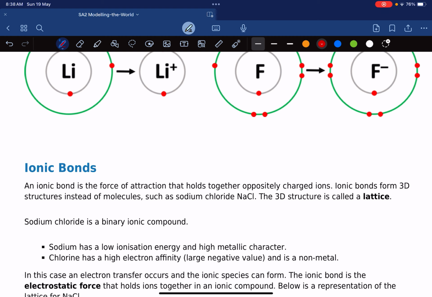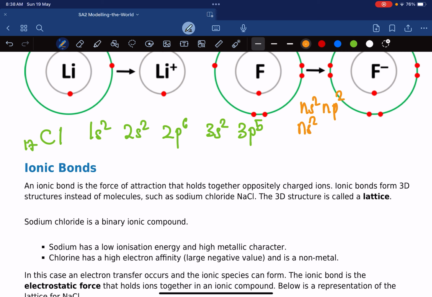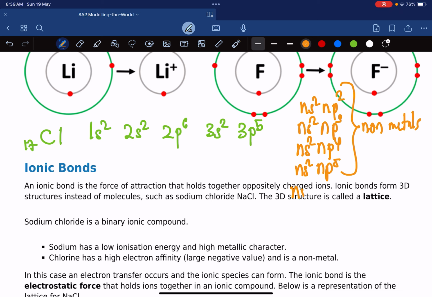So if you look at chlorine, chlorine started off as 17, 1s2, 2s2, 2p6, 3s2, 3p5. Okay, so those guys who are ns2, np2, ns2, np3, ns2, np4, ns2, np5, all of them are non-metals, including this guy ns2, np6.